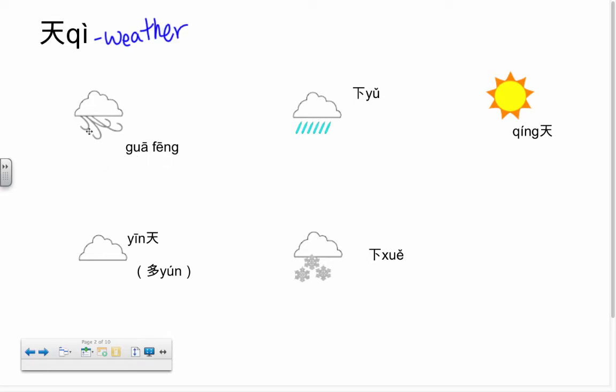The weather, very nice. So just a couple words that we're going to use. 刮风, windy. 下雨, rainy. 晴天, sunny out, clear. 阴天, which means cloudy or overcast. You could also say 多云, which means a lot of clouds. And finally, 下水, which means snow. 水 is snow, 雨 is rain. 下 means to come down, so 下雨, 下水 is the verb, to be raining, to be snowing.